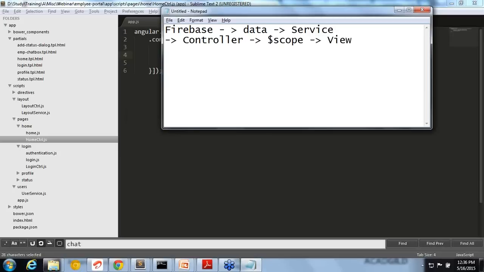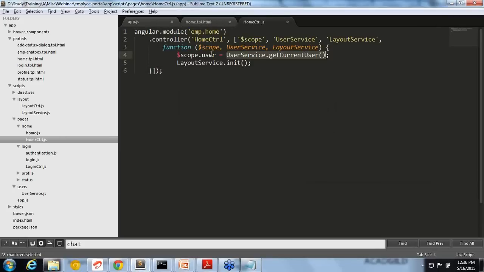Only that Firebase part will change. Firebase can be replaced with Java, or .NET, or anything, but the other things are the same. You get some data and pass it to the service, the service passes it to the controller, and the controller attaches it to the scope and the view uses it, right? So the same way here also.